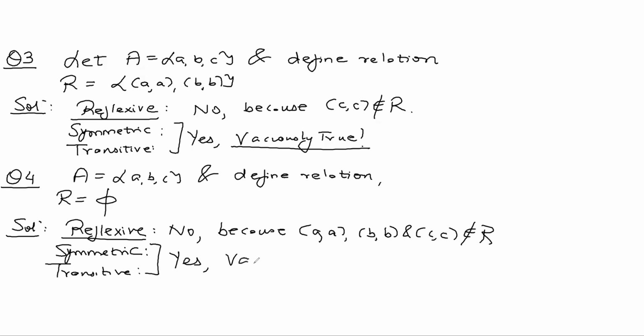Again, the concept of vacuously true, because the hypothesis itself for symmetry and transitivity is not holding true. You need not worry about the conclusion. So I hope all students have understood this. Let's do question 5. I request all students to quickly write along with me, okay?